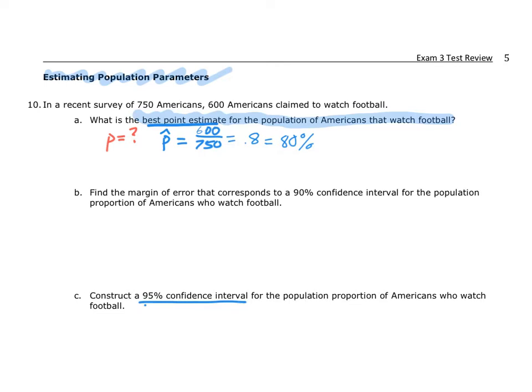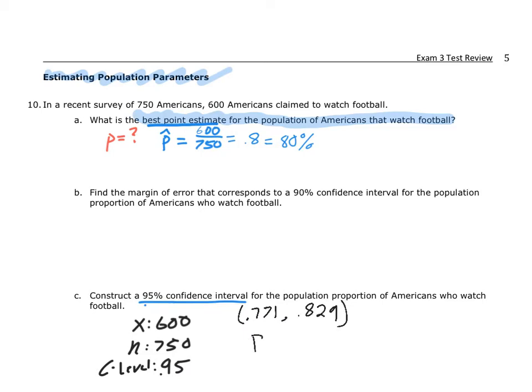I'm not showing you this part on the calculator because it's such a straightforward calculation. But I will tell you what I'm typing in. I'm literally saying my X is going to be 600. My N is 750. And then my confidence level, my C level, as the TI says, is 0.95. And then whenever I press calculate, I should get on the screen several values. And you've got to interpret these values on the screen. So I'm writing this up here in black because this is what my calculator is saying. It's saying 0.771, I'm going to round that a little bit, comma 0.829, close parentheses.